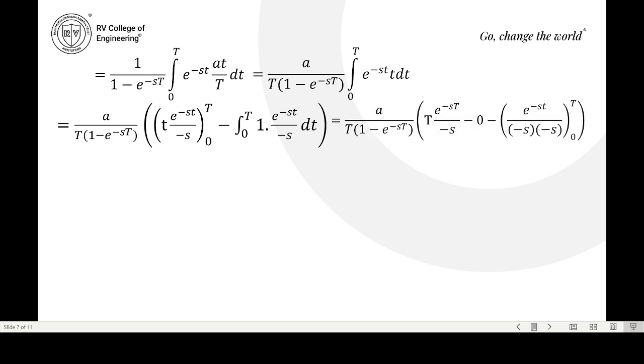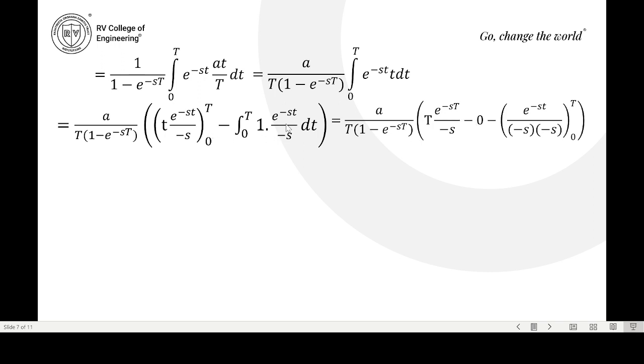So this becomes A by T, 1 minus e power minus st, t e power minus st by minus s, upper limit. If you substitute capital T for small t, we get this function, minus the lower limit. At t equal to 0, 0 into e power 0 by minus s becomes 0.